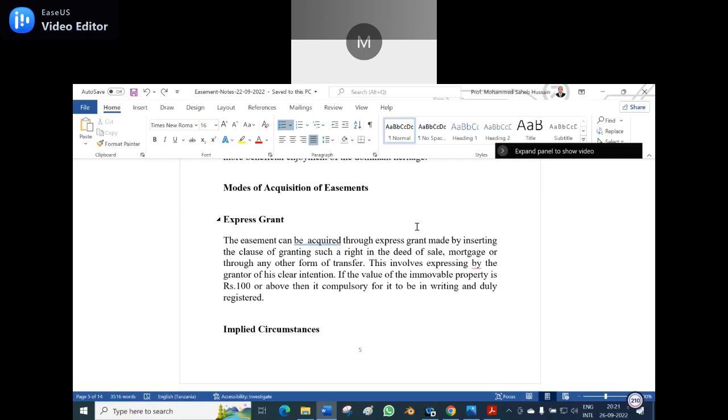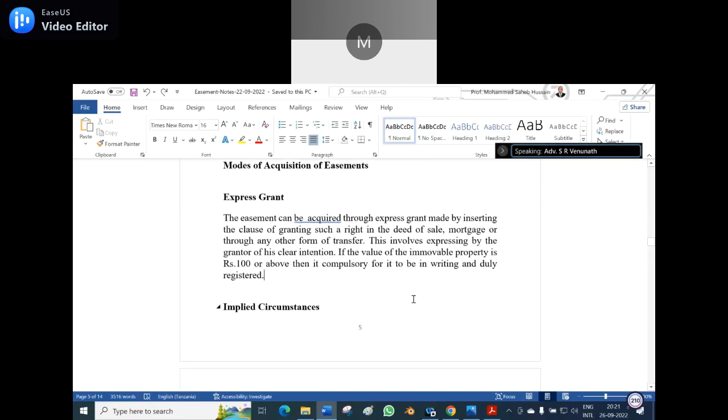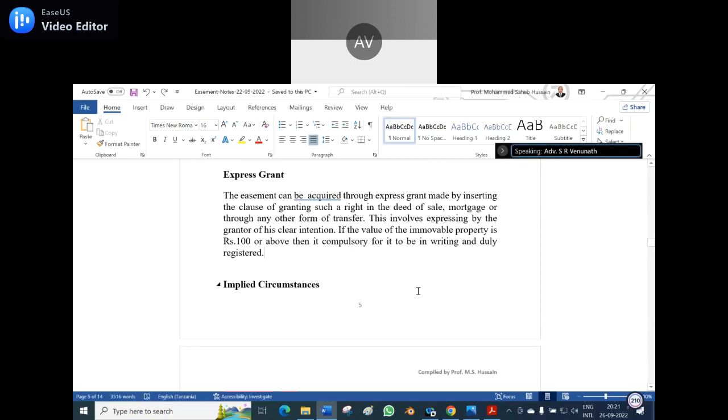Venunath: Why will there not be any amendment to this 100 rupees? Sir, this is old. Even if you look into the Transfer of Property Act or Registration Act, it is still 100 rupees only. Why is it not increased? Because the bare minimum is 100 rupees. Anything beyond that, it has to be registered for the government to generate revenue. If they make it 1 lakh rupees, the government will not get revenue. So that's why the bare minimum is 100 rupees.